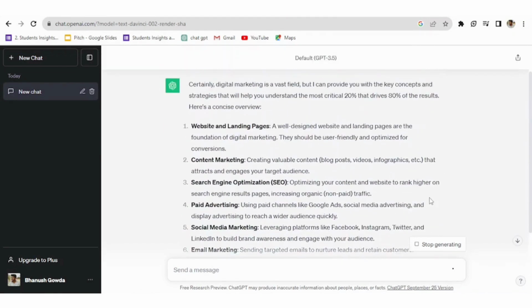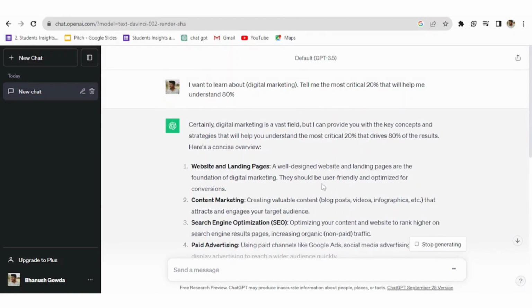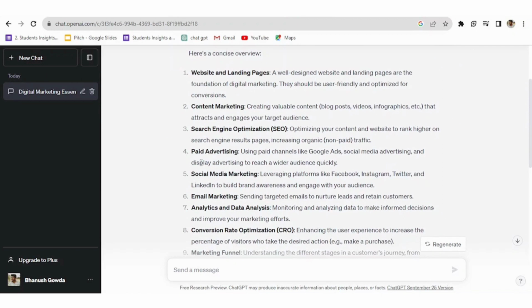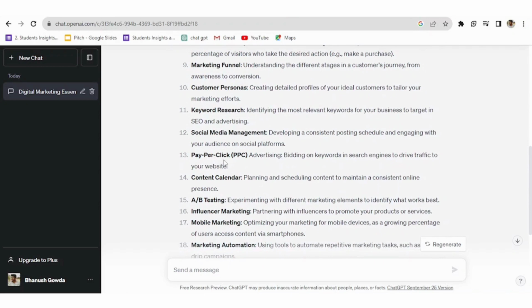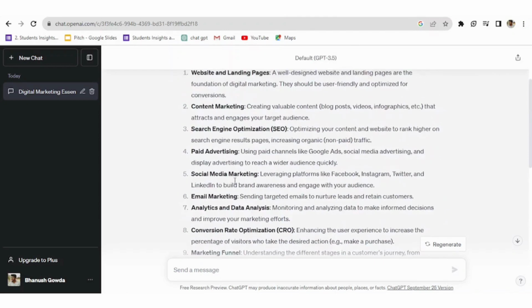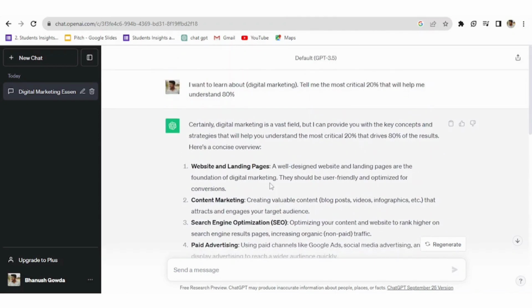See, look at this, guys. This is the 20% of concepts which makes us understand the 80% of the concept. These are the main things: website and landing pages, content marketing, SEO, paid advertising, which we call pay-per-click, right? Yeah, even it's here. These are all the major things we have to cover under digital marketing. You can use this template as a default, and you can change the concept which you have to particularly study about.